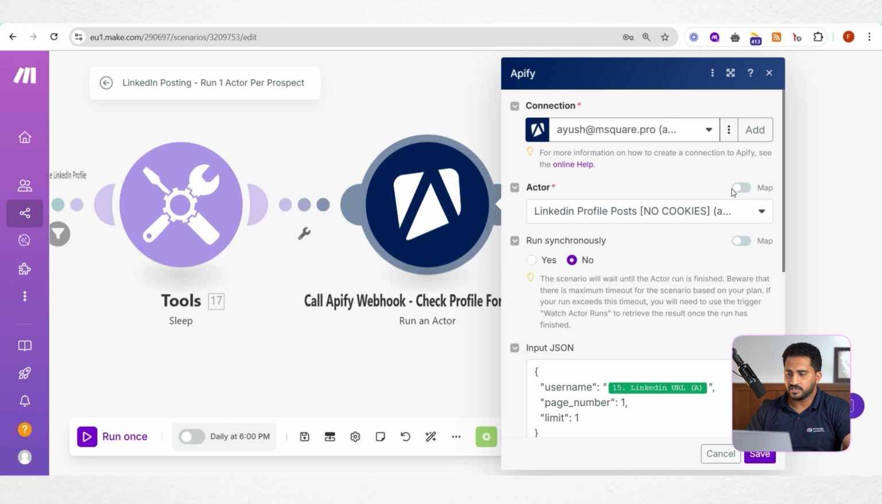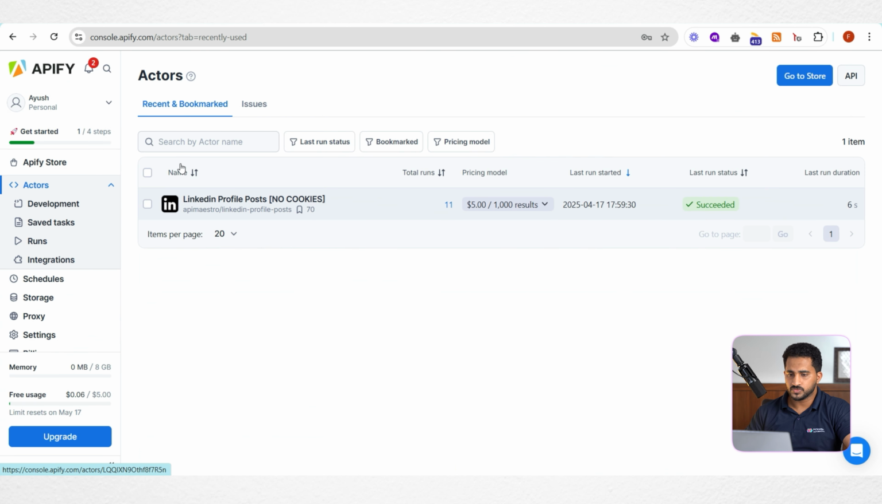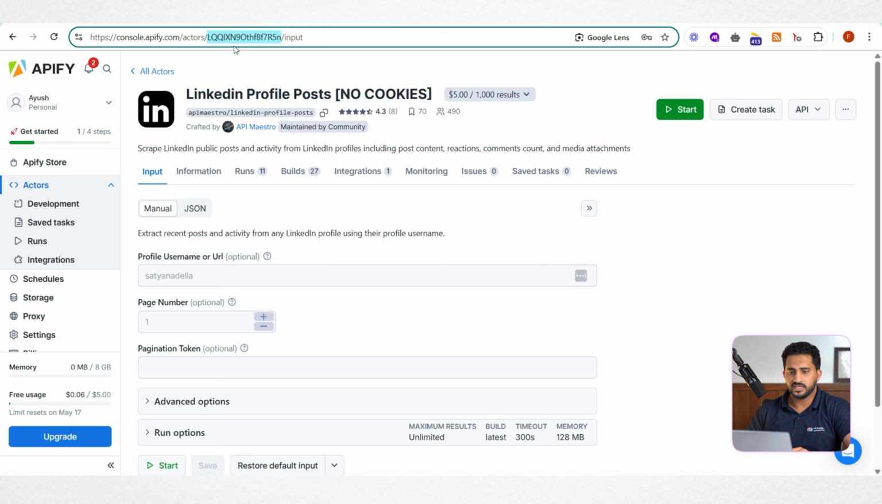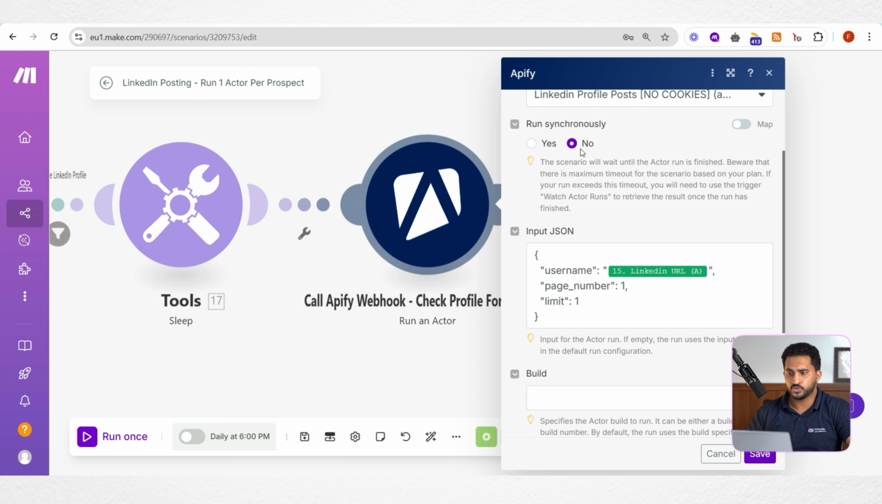So here for actor, you can toggle map and you can come to your actor. Once you run the actor, you can see it under recent and bookmarked. So you can click on it. Then you can see the actor ID here in the address bar. You can simply copy it and paste it here. That's it. And you can enable run synchronously.